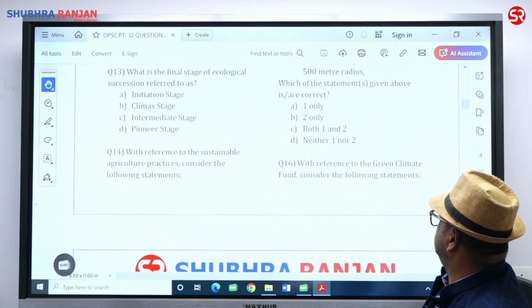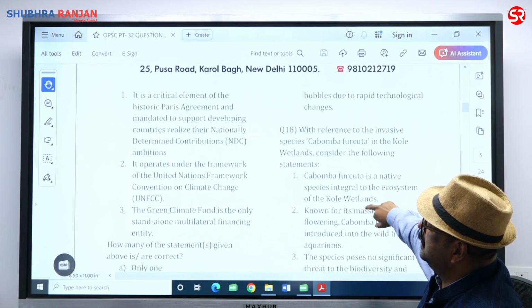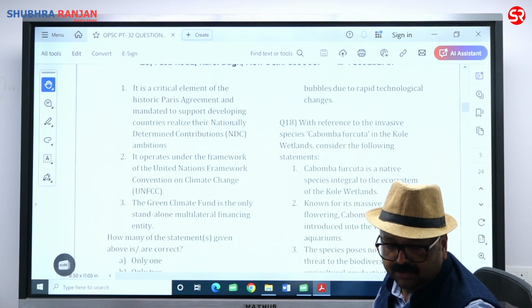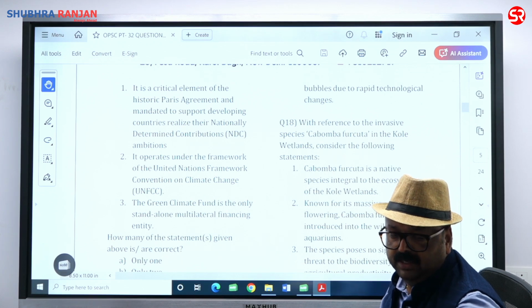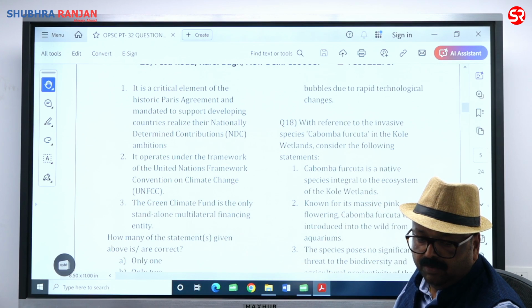With reference to the Green Climate Fund, consider the following. Green Climate Fund, बहुत बातचीत हुई है इसकी, है ना बच्चे? So it is a critical element of the historic Paris Agreement and mandated to support developing countries realize their nationally determined contributions, NDC ambition. Okay, so that is right.